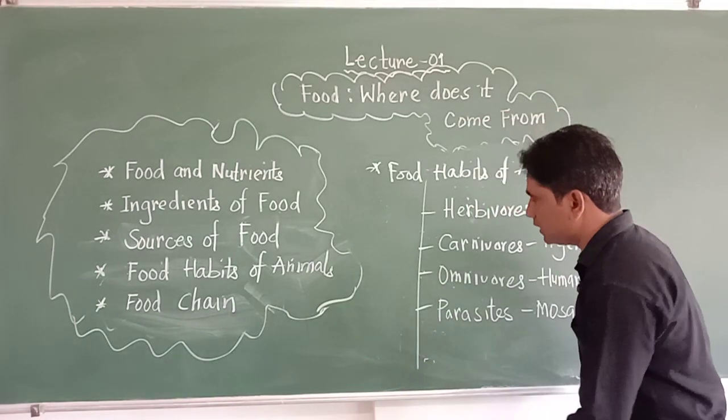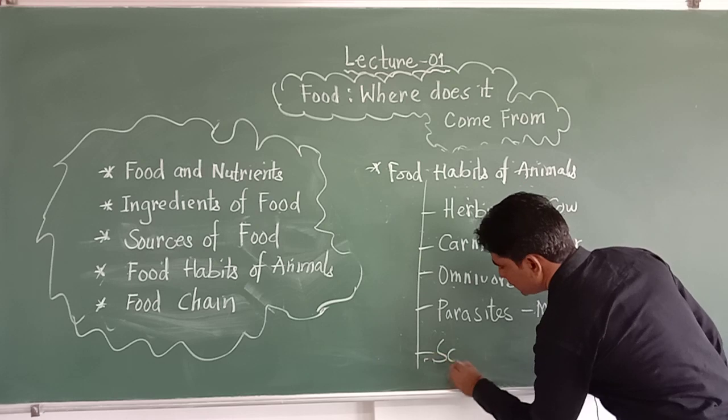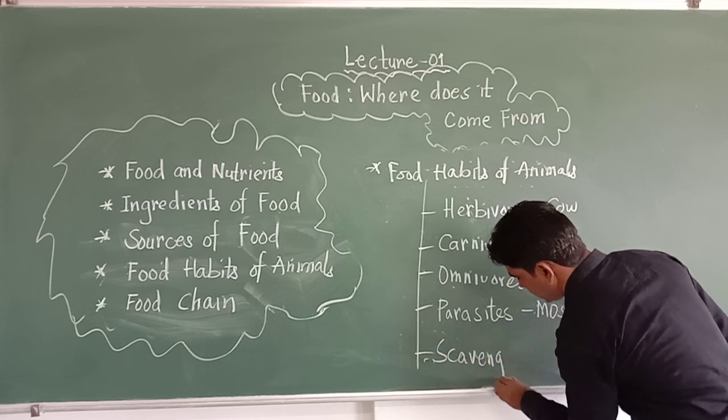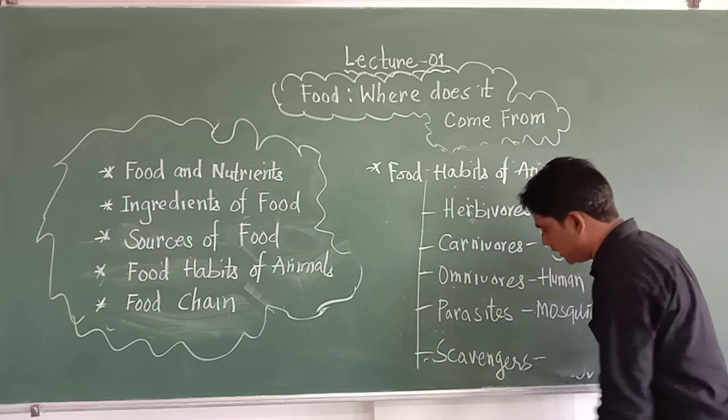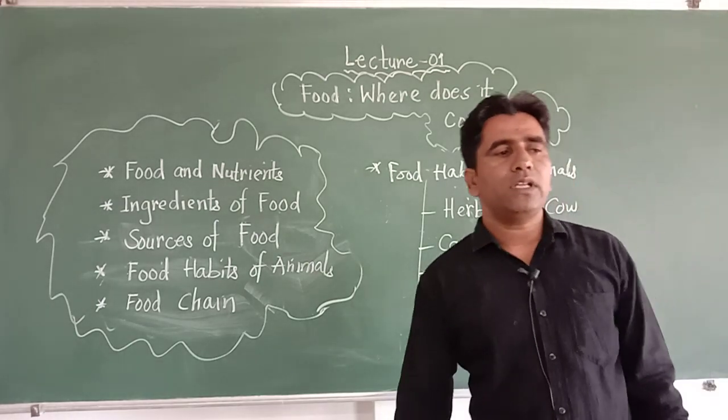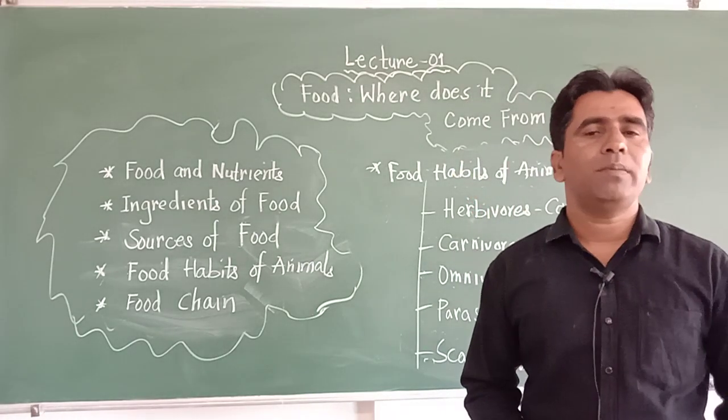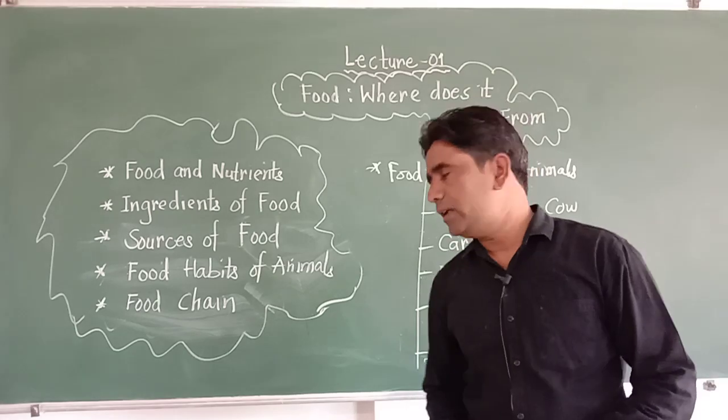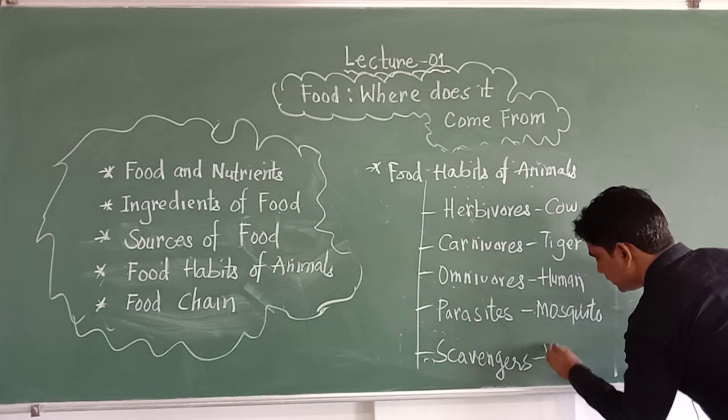At last, the category that is scavengers. These are the types of animals that eat the dead bodies of other animals and keep the surroundings neat and clean. Example, vulture.